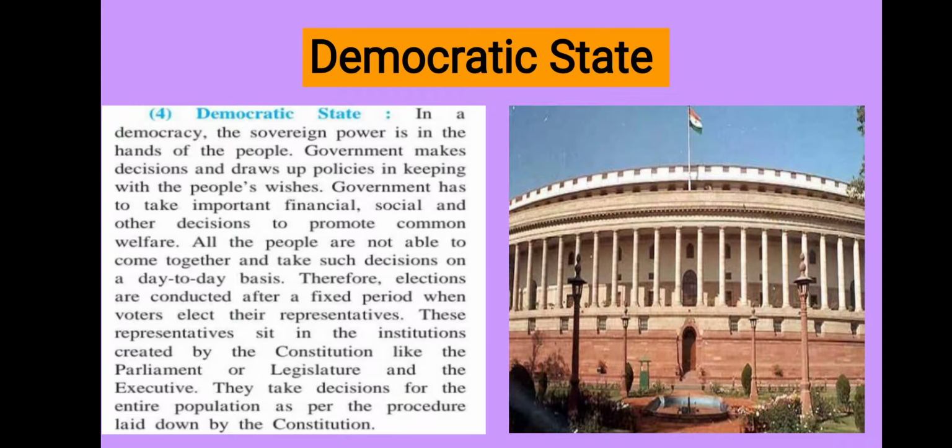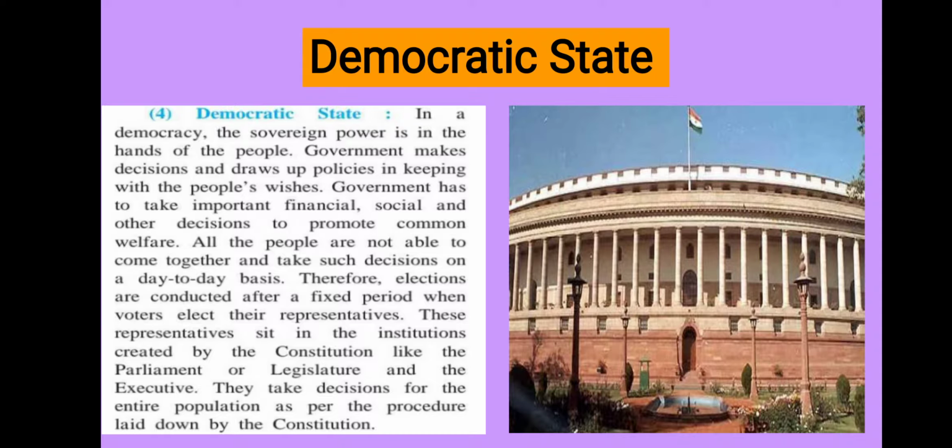The next one, the democratic state, or the democratic country. In a democracy, power is in the hands of the people, but it is not possible for all the people to come together and take decisions. So elections are conducted after a fixed period of time.